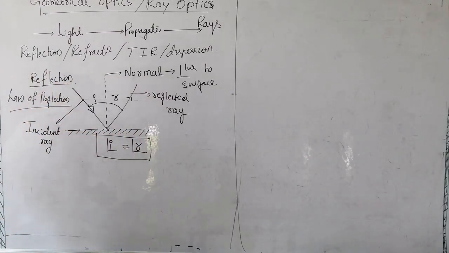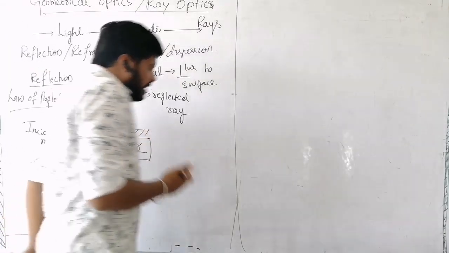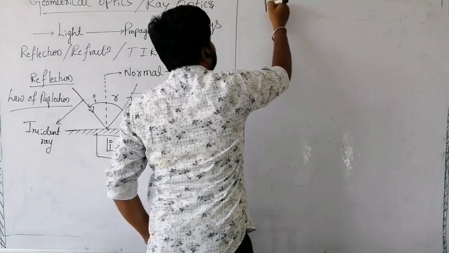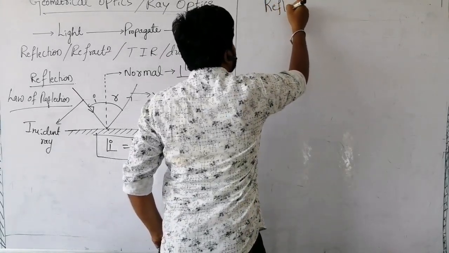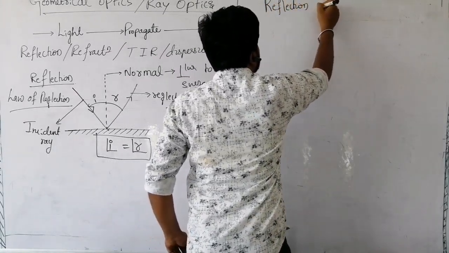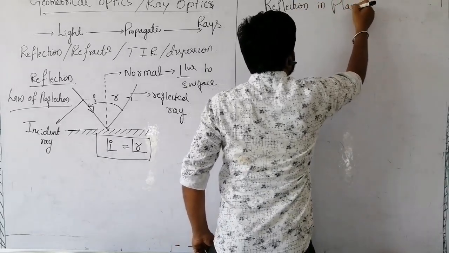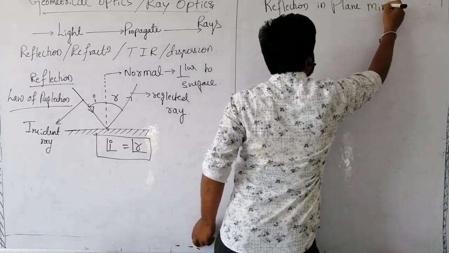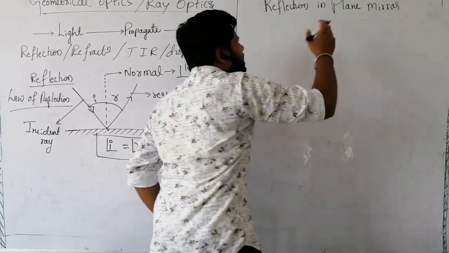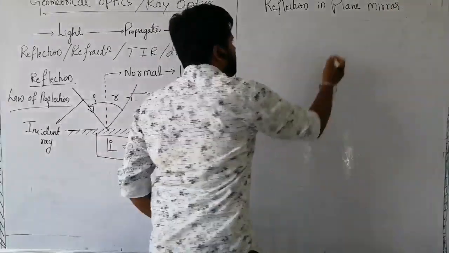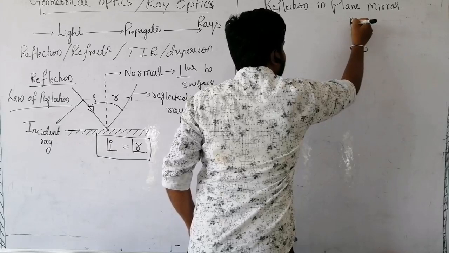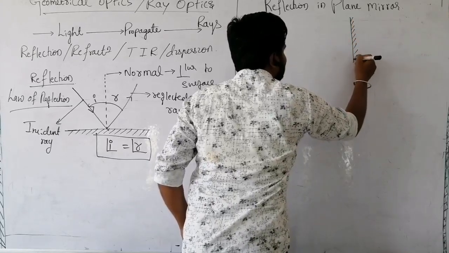Now, we'll study reflection in a plane mirror. First we have to understand what a plane mirror is. Simple. What is a plane mirror? Daily we see our face in it, so many times.